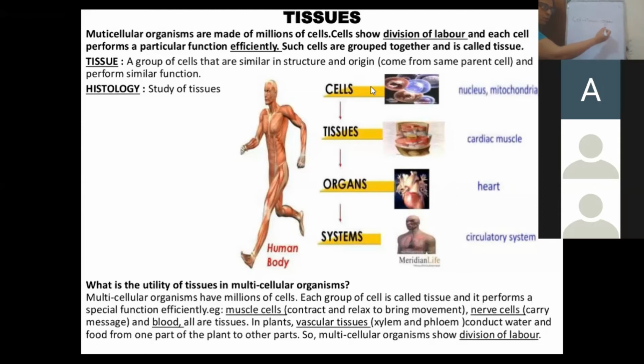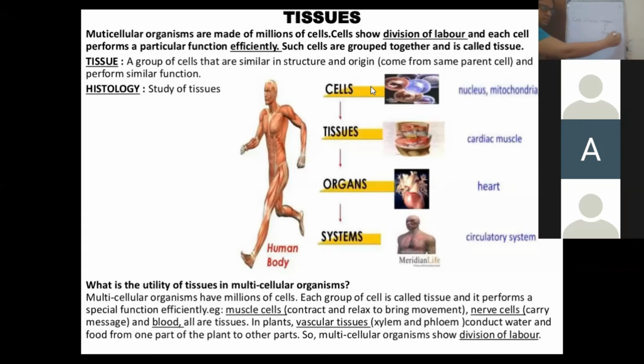Sorry, my board is small, but it must go like this. Organ system, or I would like to write it like this. It is the cell which will give rise to tissue. Tissues start working together in coordination with each other. This is the organization in an organism.